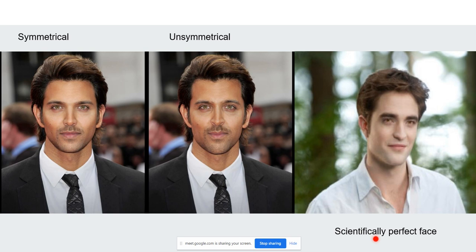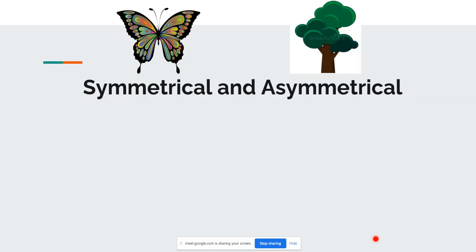So what do we mean by symmetry? One half is exactly symmetrical to the other half. That is called symmetry. When it is the same, we call it symmetrical, and when it is different, we call it asymmetrical. Now just have a look at these two. Which one is symmetrical here? Butterfly, yes. Why is it symmetrical? Because you can see the right hand side and the left hand side exactly match each other, whereas the tree is unsymmetrical. You can clearly see that.